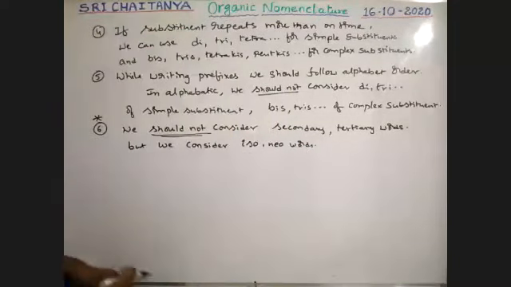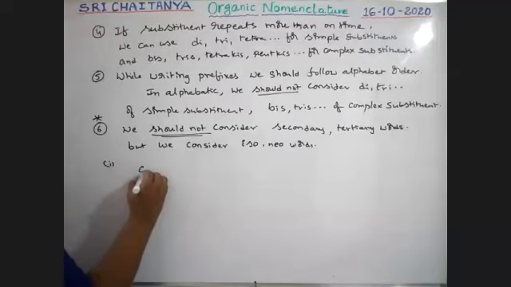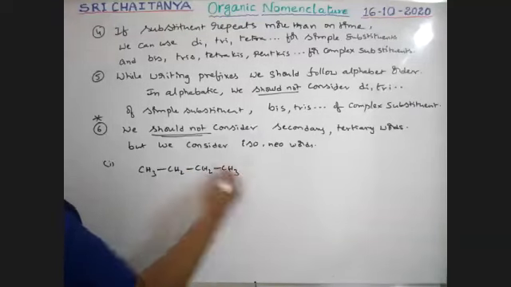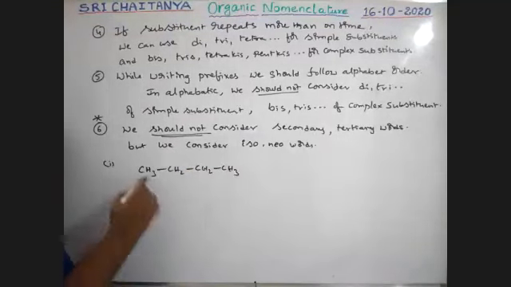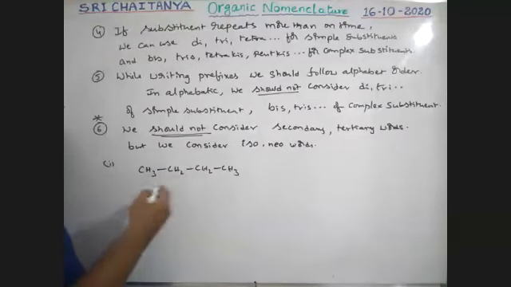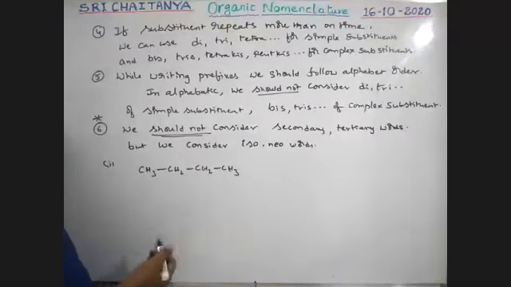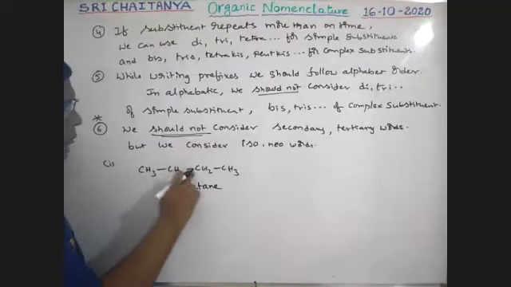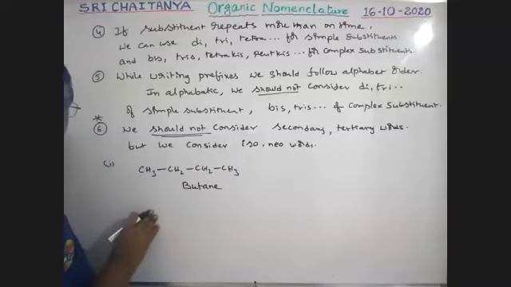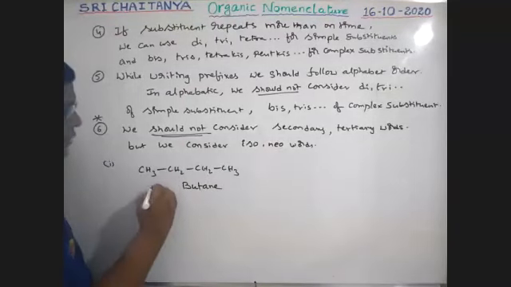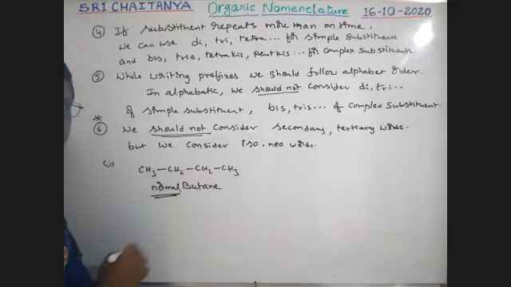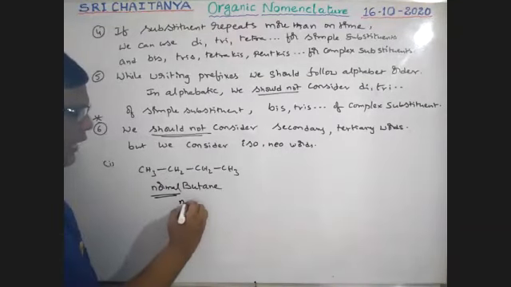See here, for example, this is CH3, CH2, CH2, CH3. So this contains 4 carbons, longest chain, but, all are single bonds, so it is butane, boys. All carbons are in the longest chain. That's why it is called normal butane. Normal means single chain, no branching is there. So it is n-butane.